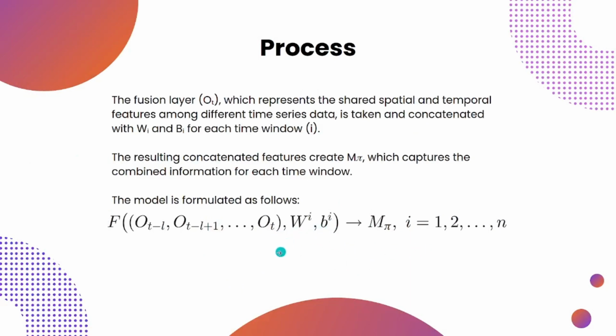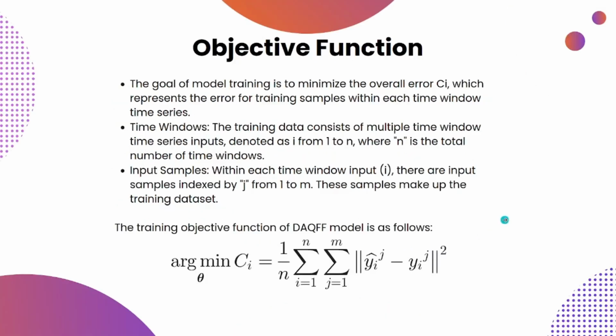I, resulting in concatenated features M-Pi. This combination results in a set of concatenated features M-Pi that capture the combined information for each time window. By doing this, we gain a more comprehensive understanding of the spatio-temporal dynamics within different time windows, ultimately improving the accuracy of our air quality predictions.